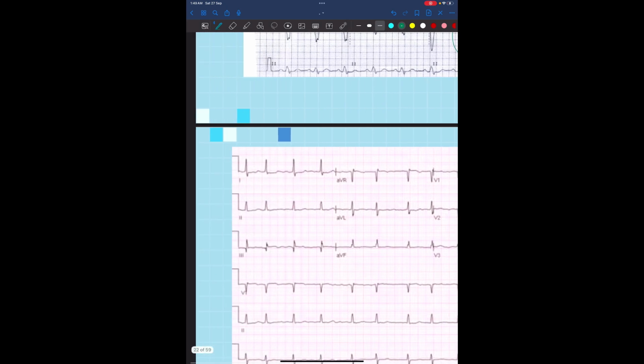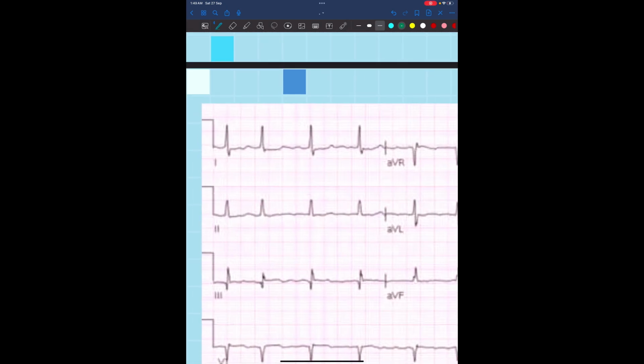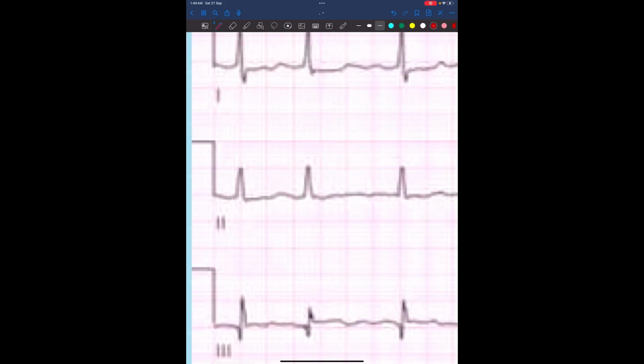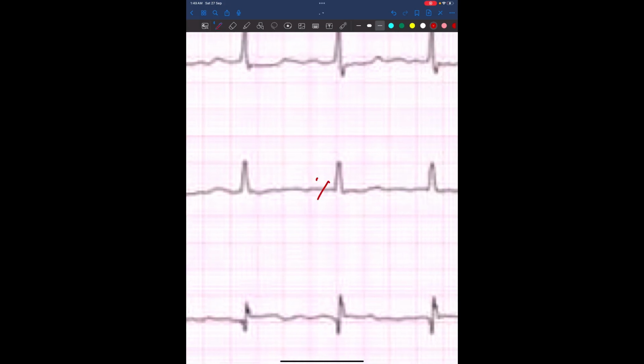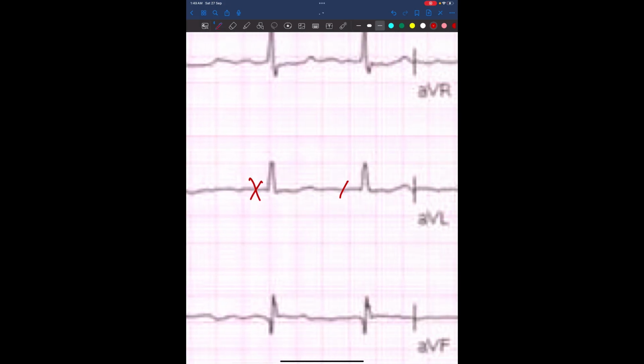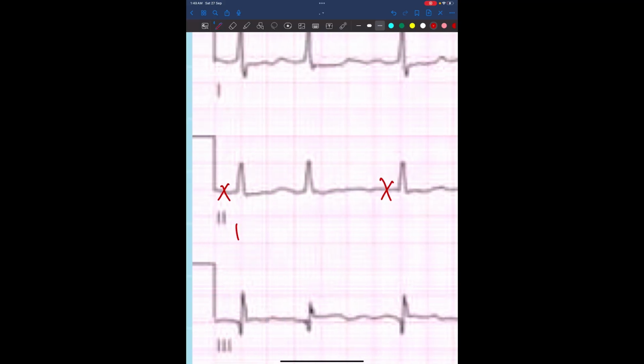Now for this case, let's go to lead number 2 again. Let's check for the P waves. Is there any P wave here? There is no P wave. This is a T wave. No P wave. No P wave. No P wave. So this is irregular.